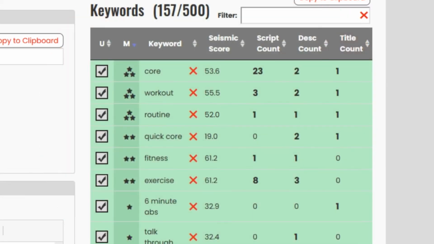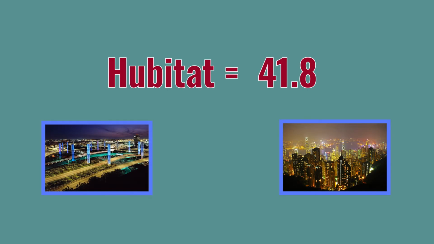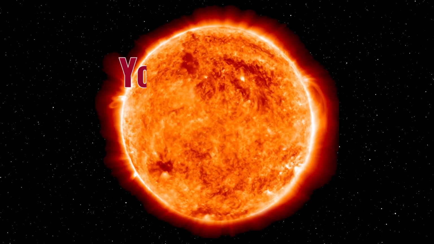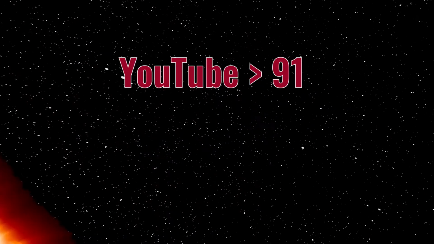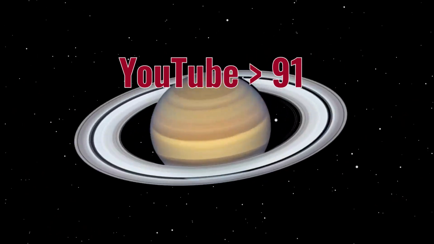When we relate these to search volumes, the term habitat currently scores 41.8, which is roughly the same as our trip from Los Angeles to Hong Kong. The 52.4 score associated with the term automation is essentially traveling to the moon. And the search term YouTube, which scores over 91, is essentially the equivalent of making the 1.4 billion kilometer trip from the Sun to Saturn.